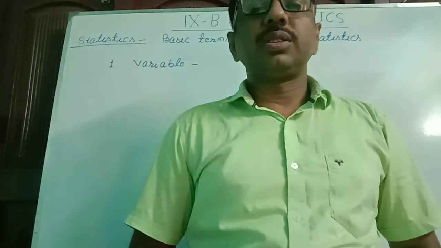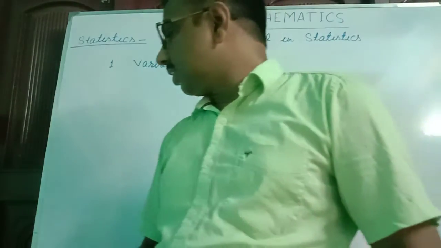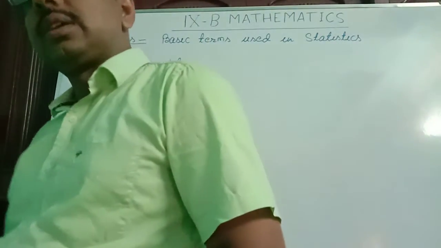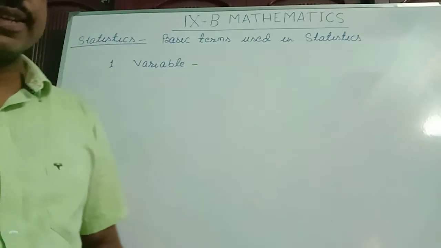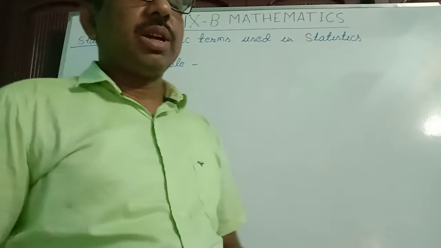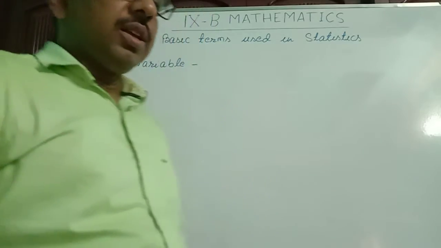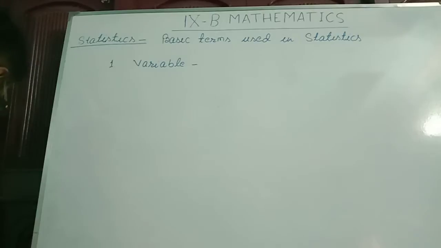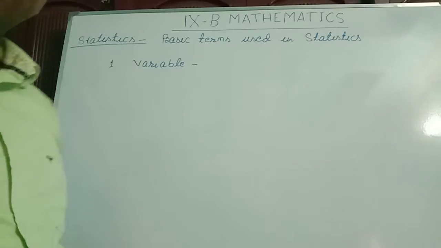Then we saw the definition of statistics. Statistics is the branch of mathematics which deals with the collection of data. In such a way, we have written the definition.